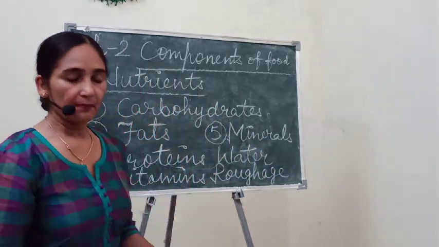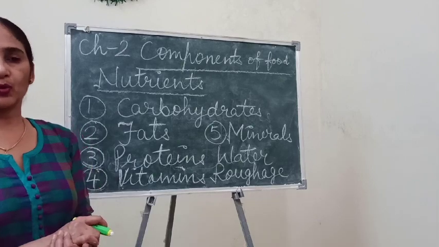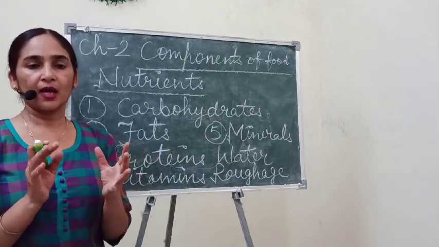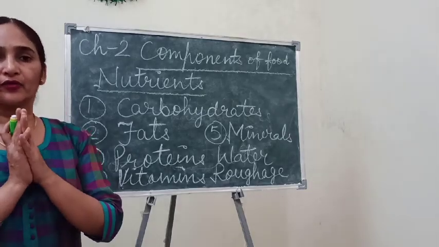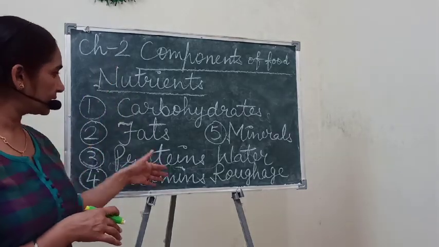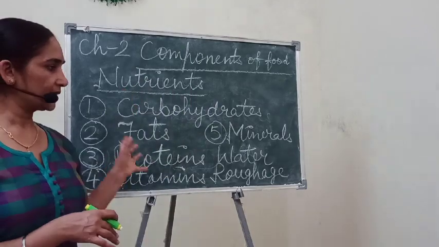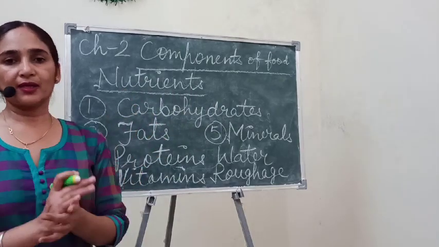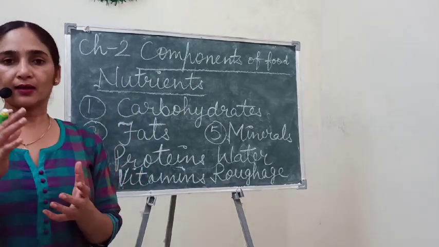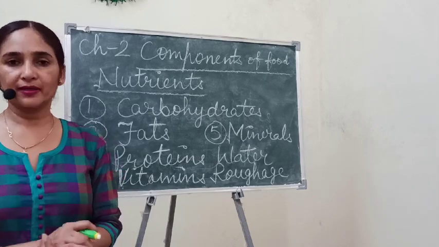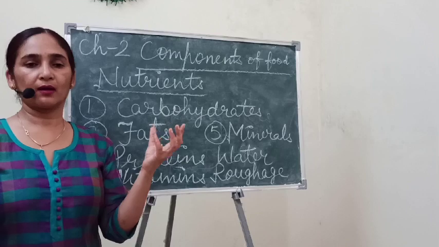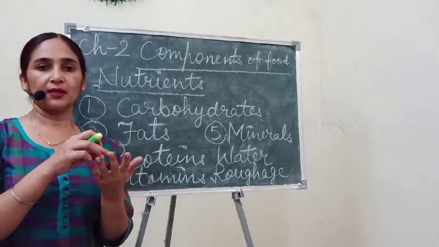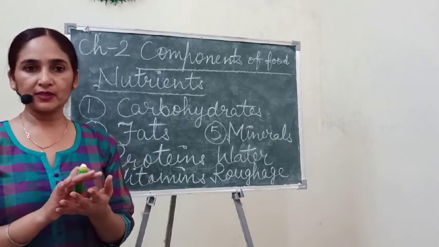In this chapter, the next topic is balanced diet. If we daily take a diet which contains all these nutrients, then only can we say that our diet is a balanced diet. It is not a balanced diet if you take daily chapati and only potato vegetable.